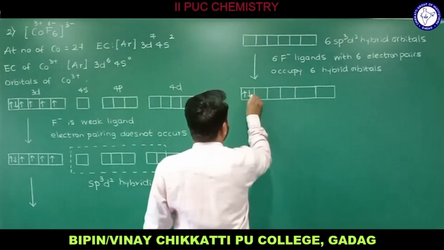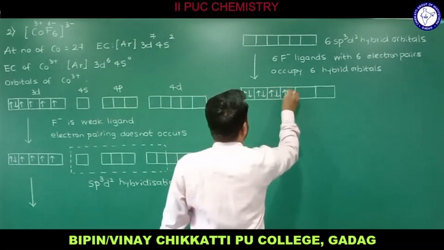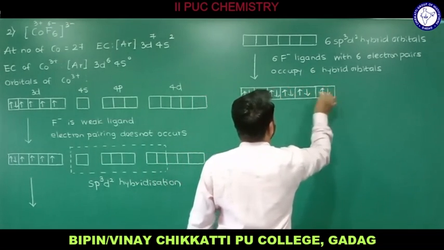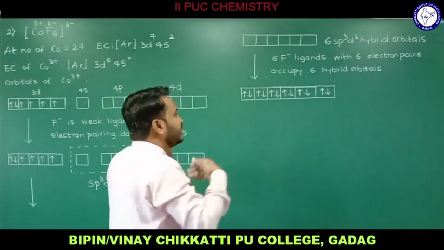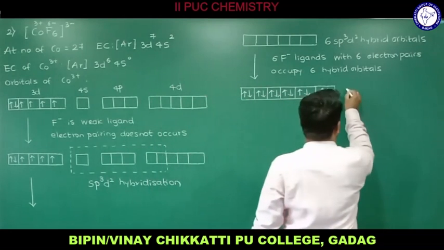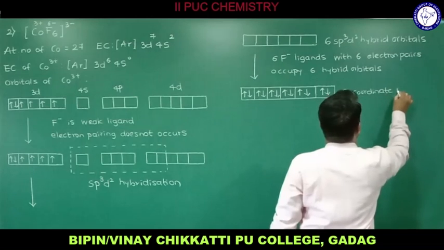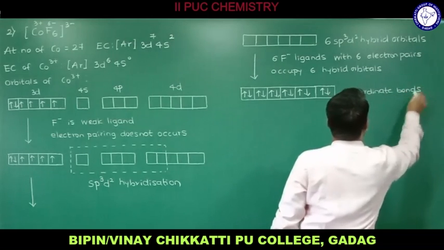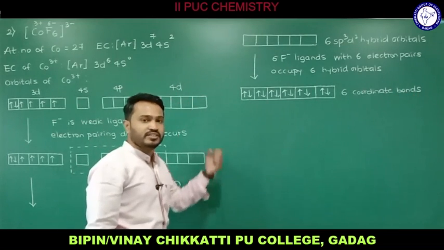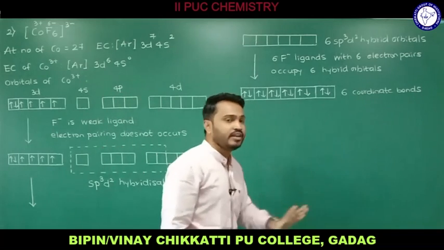Therefore this is from the first F minus, second, third, fourth, fifth and sixth F minus. 6 F minus are going to donate the 6 electron pairs to the 6 hybrid orbitals. So how many coordinate bonds did we get here? We got 6 coordinate bonds. That is how there will be overlapping of vacant hybrid orbitals of the central metal atom and filled orbitals of the ligands, so that the 6 coordinate bonds are formed.